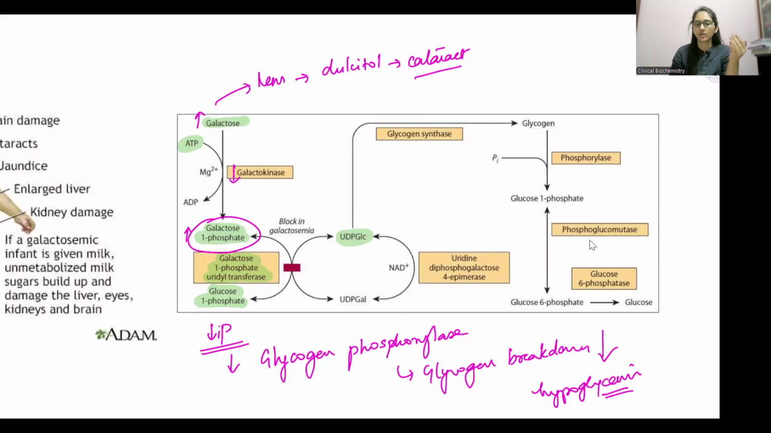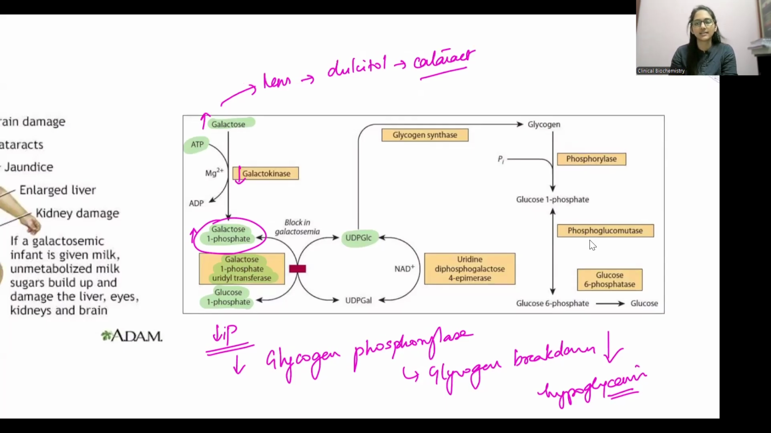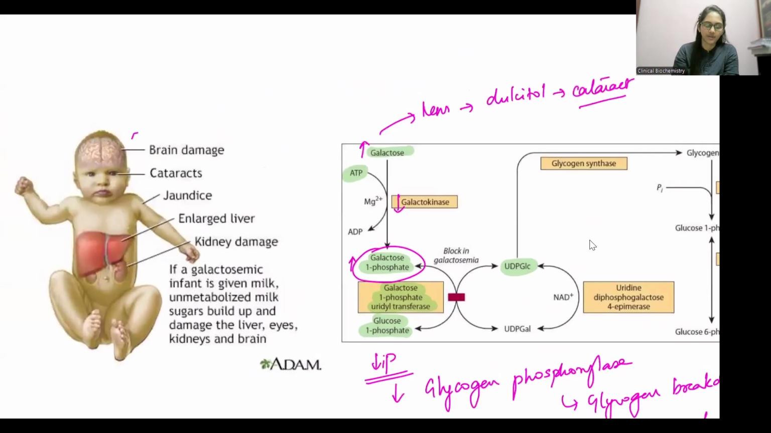Also, because the phosphate levels are less, I don't have adequate ATP, so I have jaundice in these patients. Also, accumulation of all this will lead to hepatomegaly. This is how galactosemia is severe in classical galactosemia. So we have brain damage, cataract, jaundice, enlarged liver, high bilirubin levels, cell damage, and kidney damage.